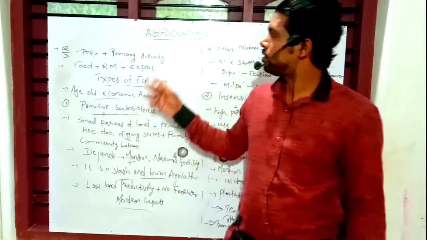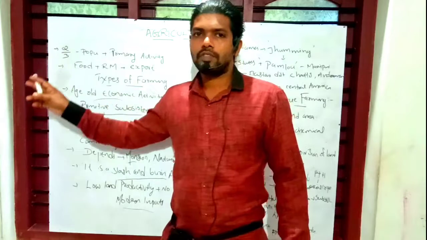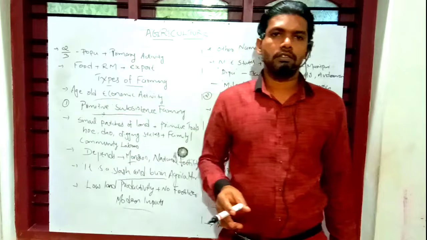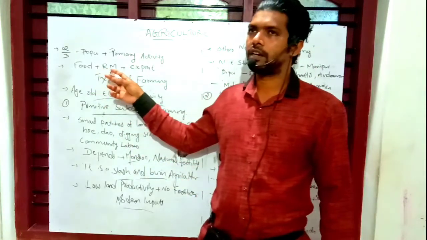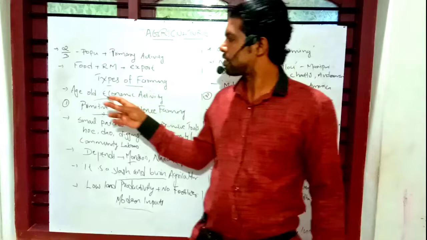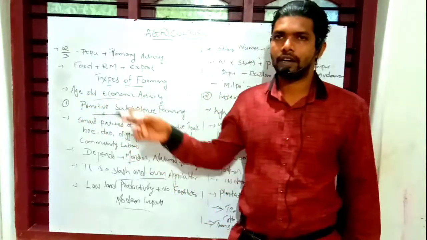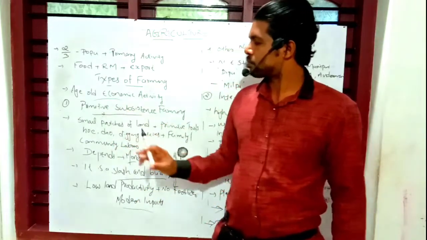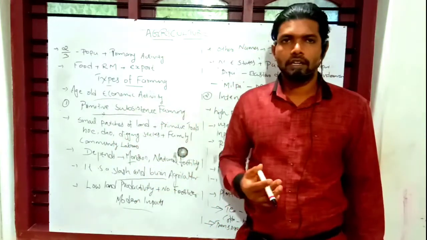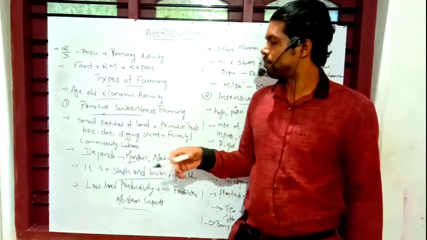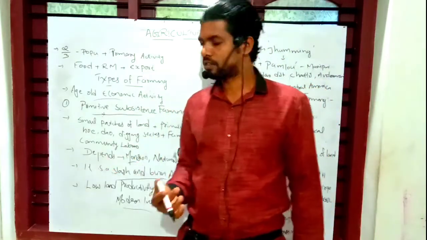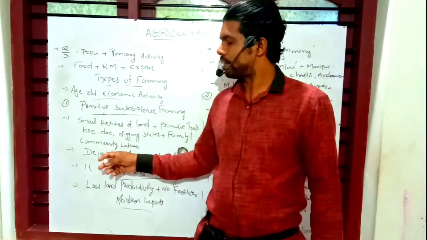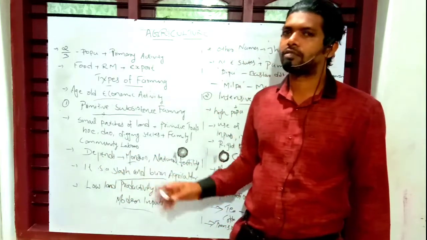So once again, in India almost two-thirds of the people are engaged in agricultural activity, which is a primary activity producing food, raw materials and export items. Among the types of farming, we discussed primitive subsistence farming. Under it, small patches of land are prepared for cultivation, and farmers use primitive tools like the hoe, dao and digging sticks. Family and community members are the laborers, and they depend upon the monsoon and the natural fertility of the soil.